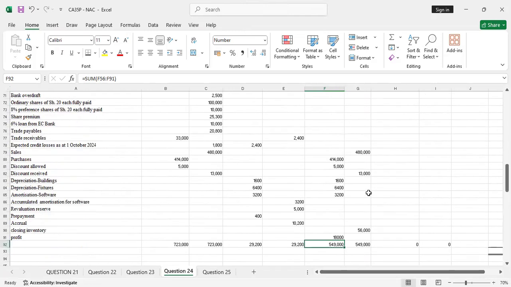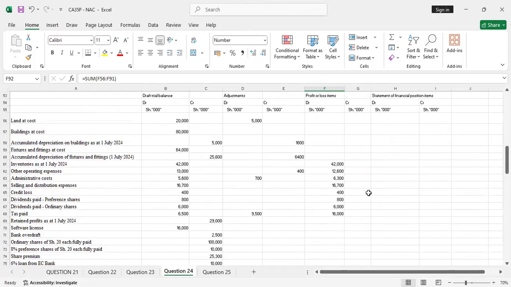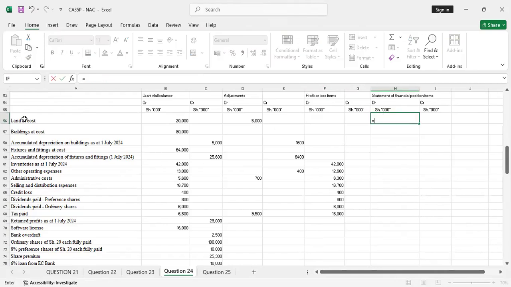I'm done with that. So I'll go to the statement of financial position items. I'll start with the land at cost. Land is on the debit side. You look at the original trial balance, the draft. So land was there, but I can see there's an adjustment. On the debit side, there was 20, then the adjustment of 5,000 was also on the debit side. So I'll add it there.